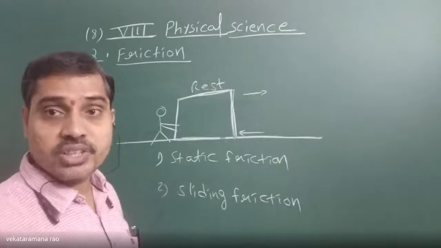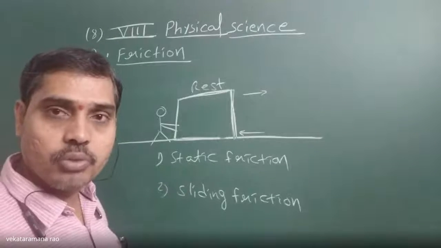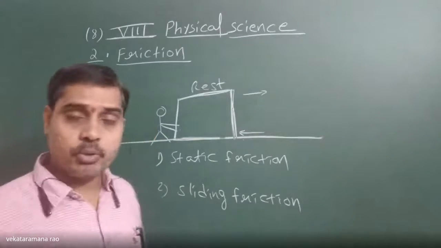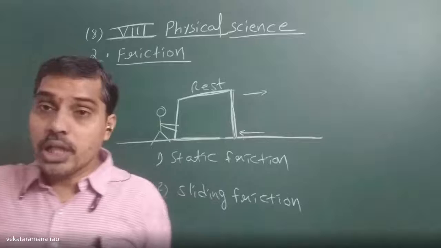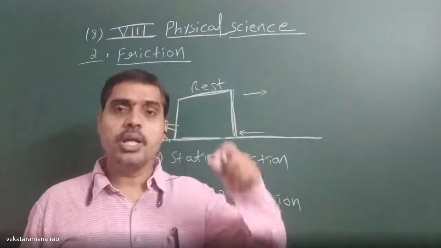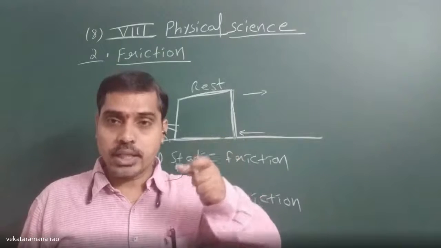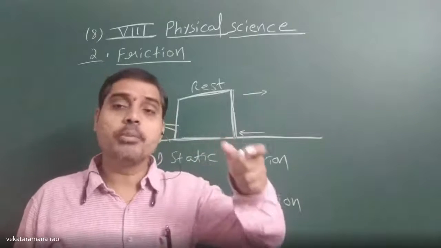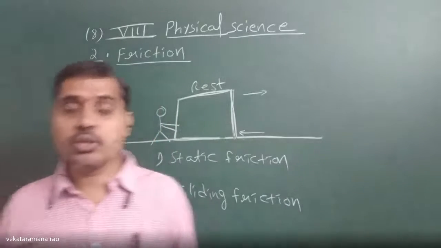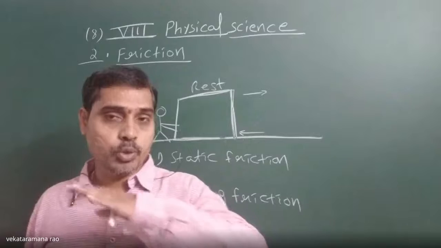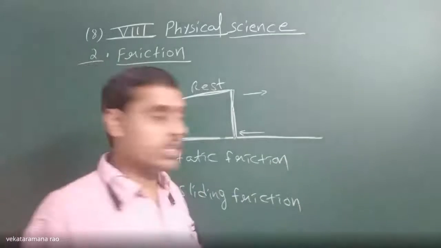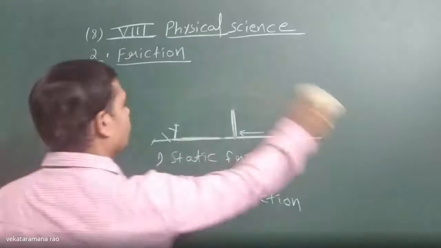Now let us discuss a small activity which can explain the types of friction. So simply, what is friction? The frictional force is an opposing force acted by the surface on the body, which will try to restrict or stop the relative motion of that body with respect to the surface. That is known as frictional force.